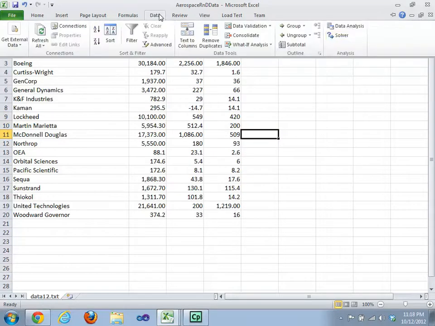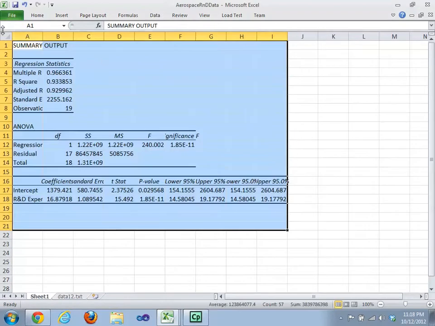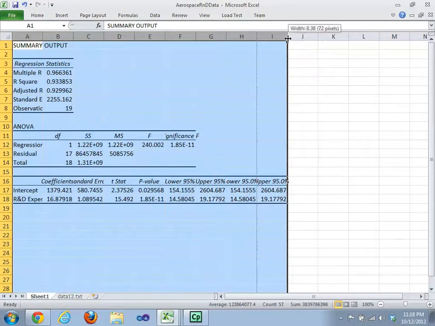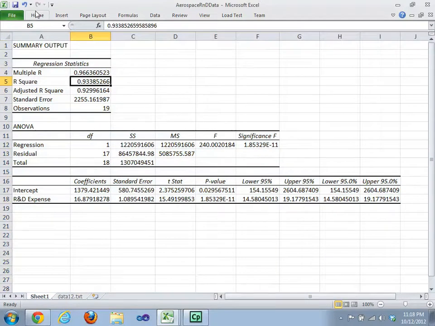Let me go and try the regression again and see what happens. So the X and the Y stay the same. We click OK, and we end up with R squared of 93%, and our p-values are well within range.